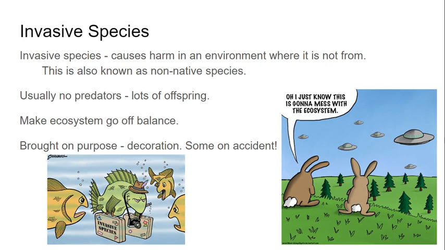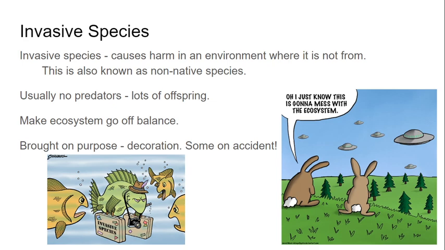So here I have two little cartoons. The first one on the left is a grumpy looking fish, and it says invasive species, and all the other native fish are quite concerned because he is going to be more of a predator and eat all of their food supply and squish them out. And then the other one on the right shows little UFOs, and the little bunnies are just saying, oh, I just know this is going to mess with the ecosystem. So I know invasive is kind of a harsh word for it, but sometimes they do a lot of damage,